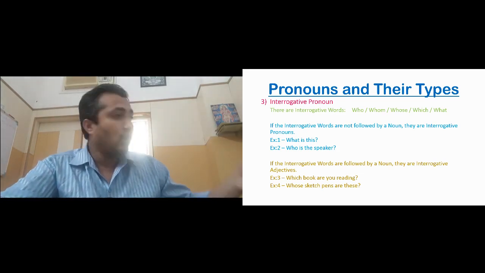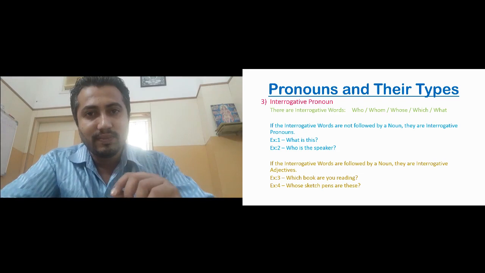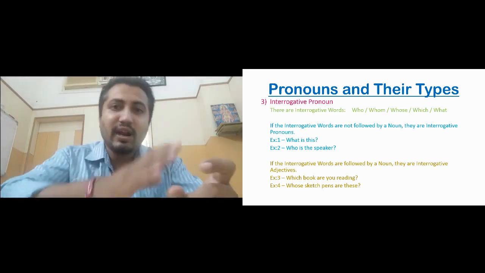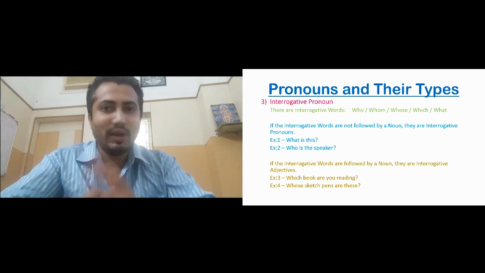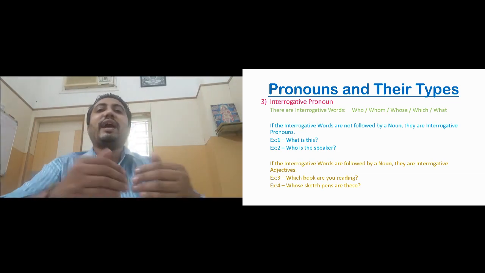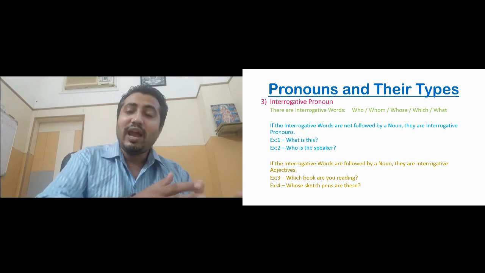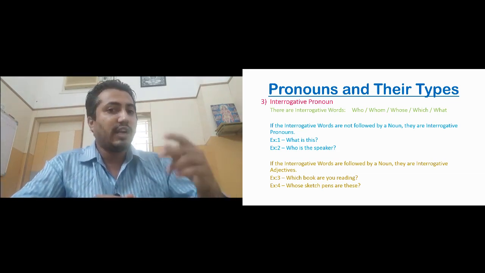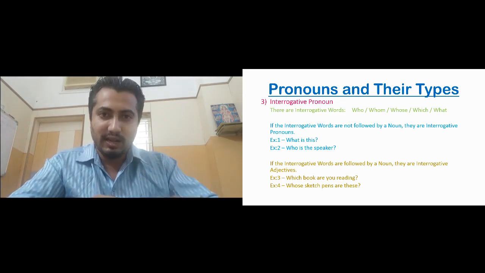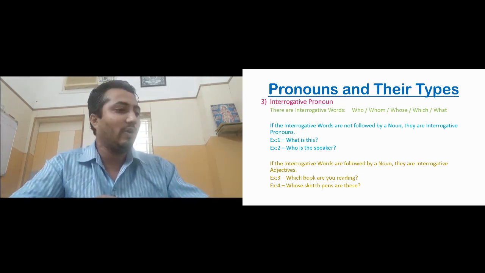And example 4. Whose sketch pens are these? Whose is the interrogative word. Right after that, there is a noun, sketch pens, so it becomes an interrogative adjective. You understand, students? This is how we can identify interrogative adjectives and interrogative pronouns. So along with the pronouns, we have studied 2 types of adjectives, that is demonstrative adjective and interrogative adjective.